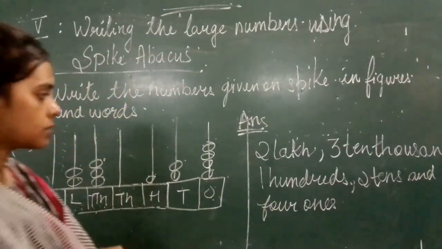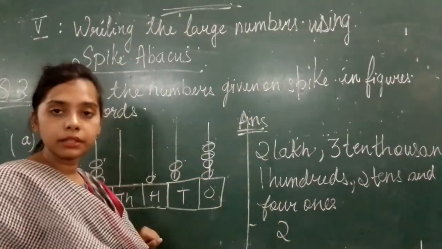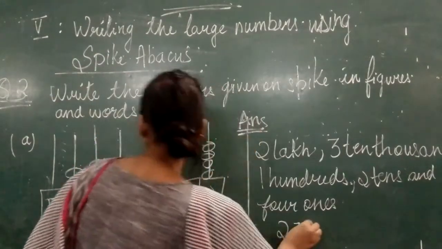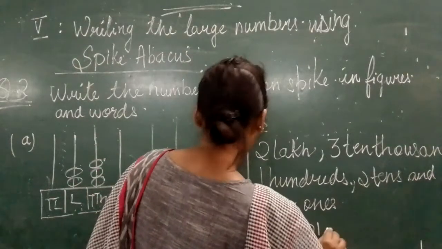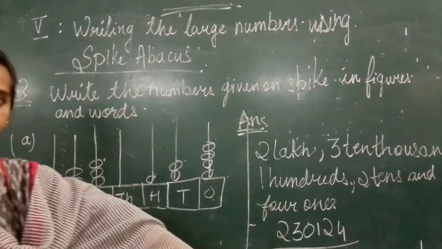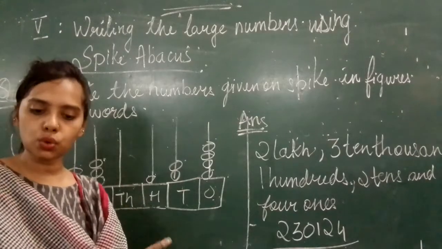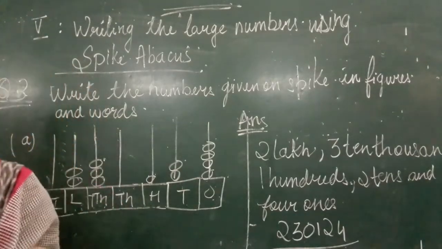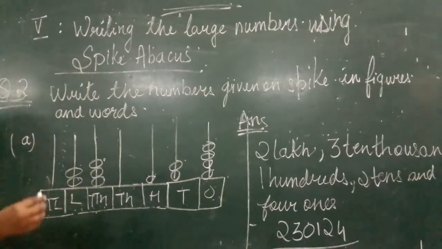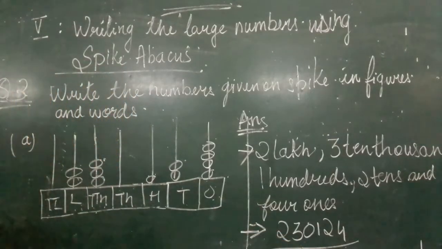I don't have place here, but I'll write here so that you can see. What will be the number? 2 lakhs 30,124. This will be the number in figures. Yes? Then what will you write in words? You will write in words 2,30,124. Where will I write? This is the first part. This is the second part where you write in figures. Okay, then the words.